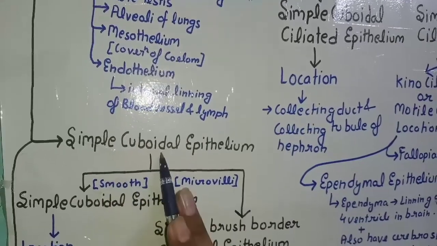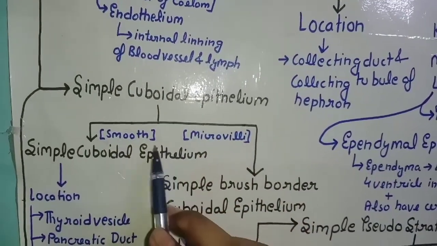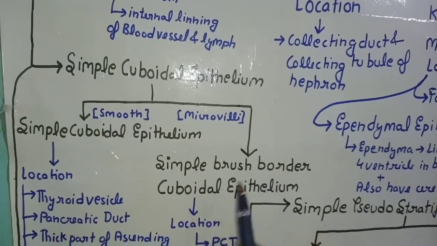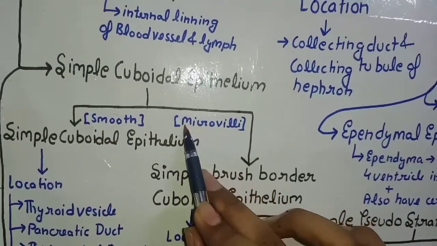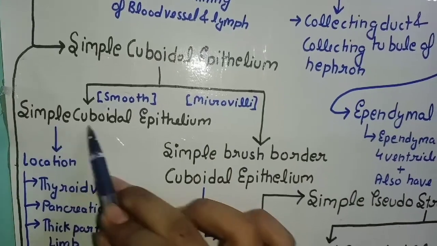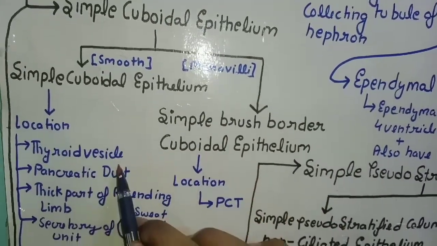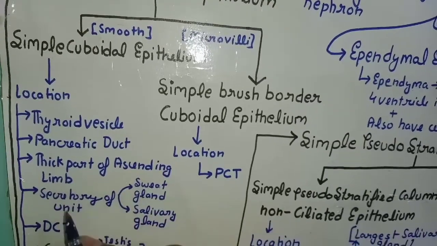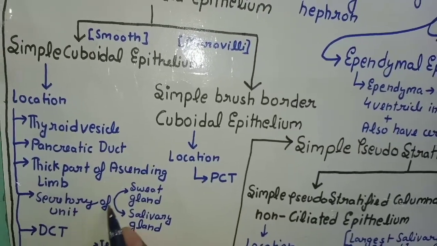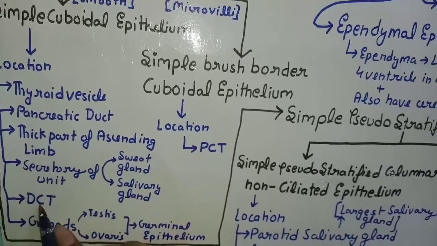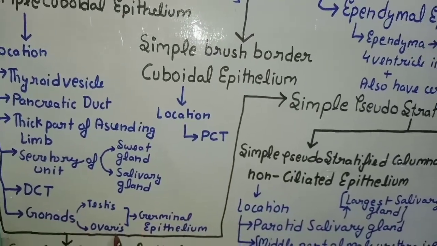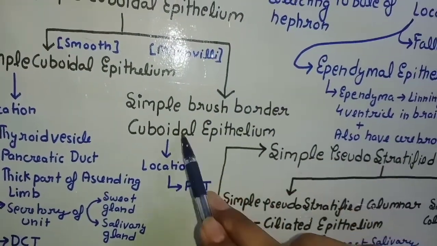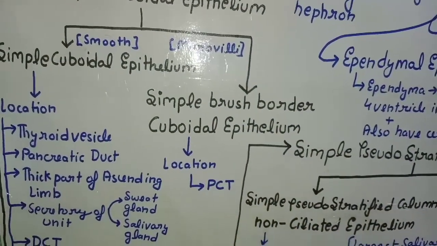Coming to simple cuboidal epithelium. It is of two types: simple cuboidal epithelium which is smooth, and simple brush border cuboidal epithelium which contains microvilli. The simple cuboidal epithelium locations are thyroid vesicle, pancreatic duct, thick part of ascending limb, secretory unit of sweat gland and salivary gland, DCT, and gonads, testis and ovaries, which is also known as germinal epithelium. Now coming to simple brush border cuboidal epithelium, its location is PCT.